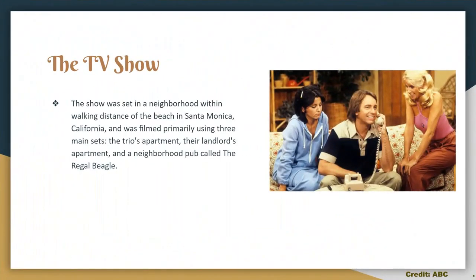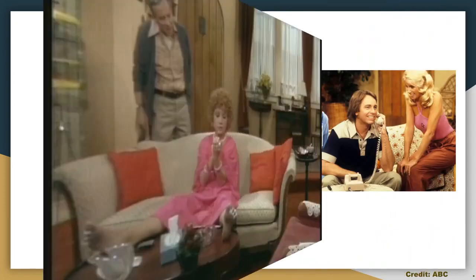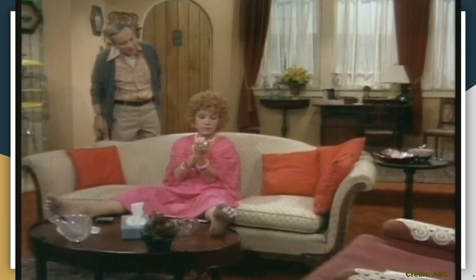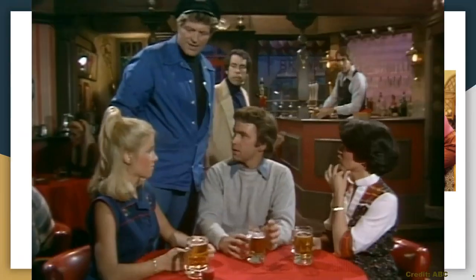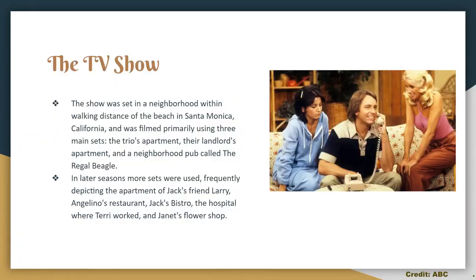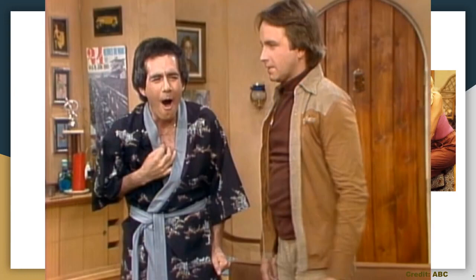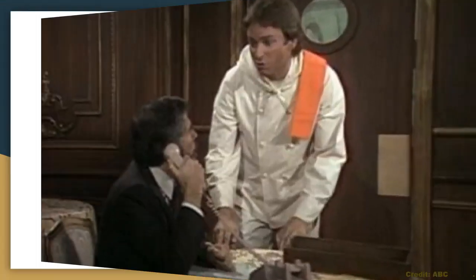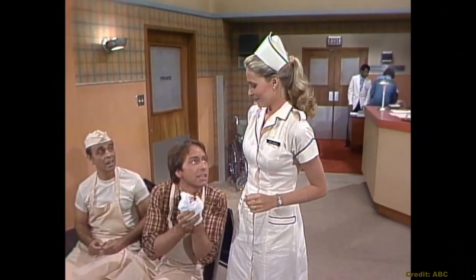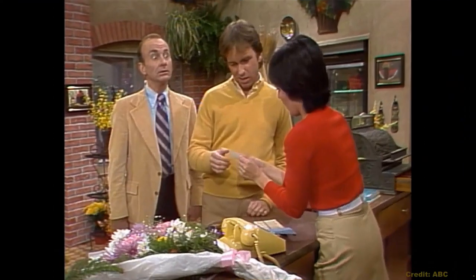The show was set in a neighborhood within walking distance of the beach in Santa Monica, California, and was filmed primarily using 3 main sets: the trio's apartment, their landlord's apartment, and a neighborhood pub called the Regal Beagle. In later seasons, more sets were used, frequently depicting the apartment of Jack's friend Larry, Angelino's restaurant, Jack's Bistro, the hospital where Terry worked, and Janet's flower shop.